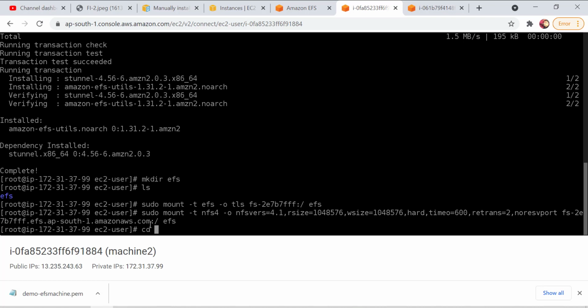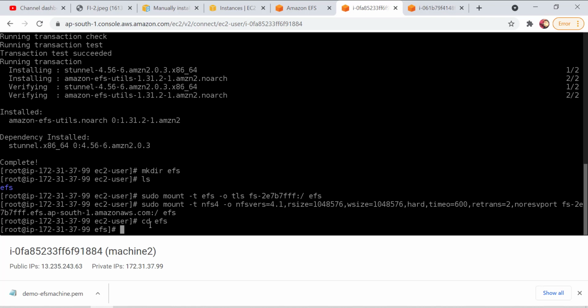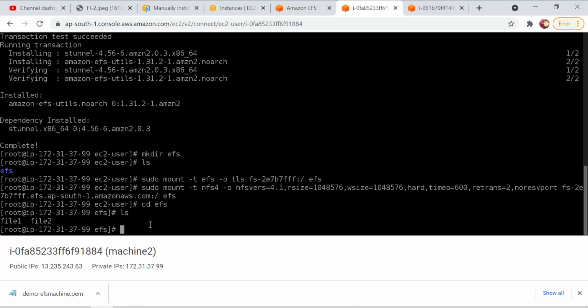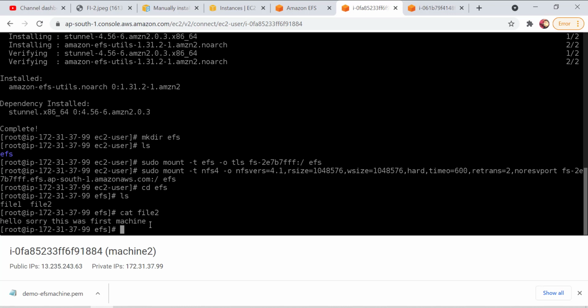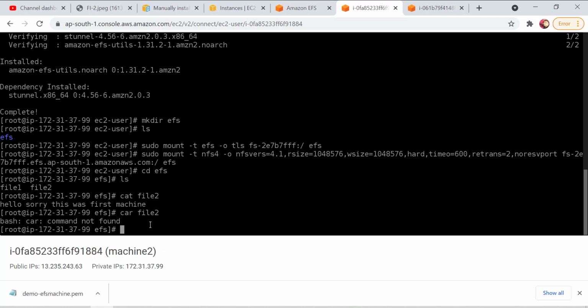Let's cd and change to EFS. So I have changed my directory to EFS. Now see if it's there. Yeah, in my second machine also, file1 and file2 are there, guys. So this is the beauty of EFS. I have connected my two EC2 machines to a single storage where I'm storing my files. Let me check the content of file1 and file2. cat file1, cat file2. Oh, sorry, cat file1.